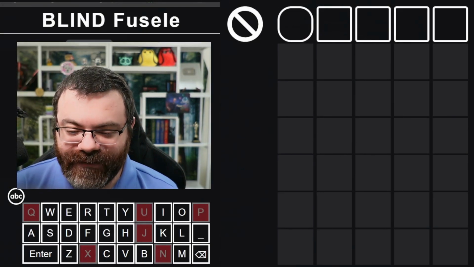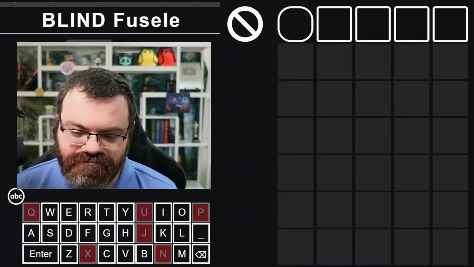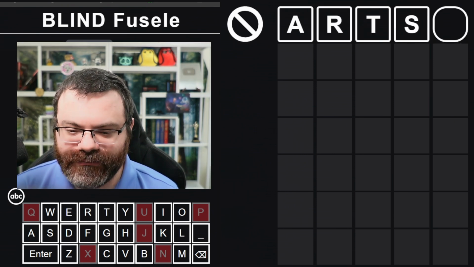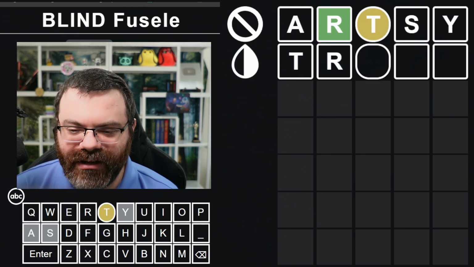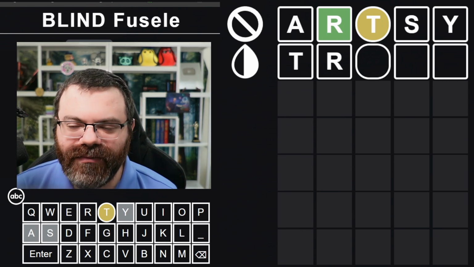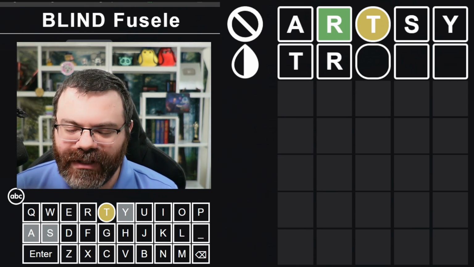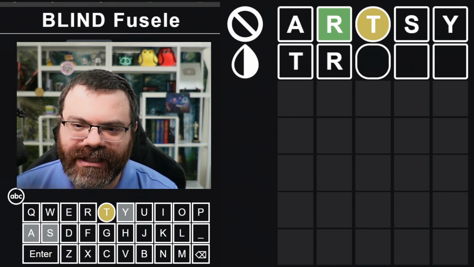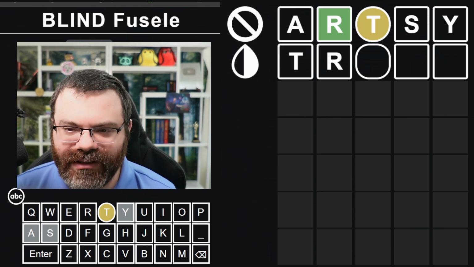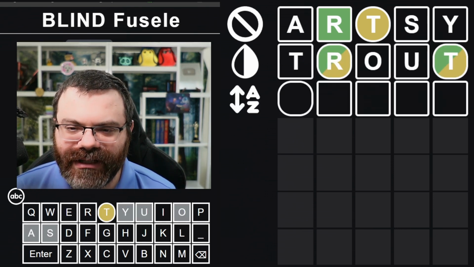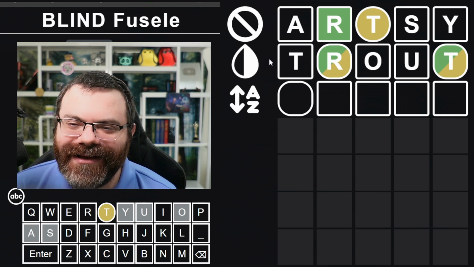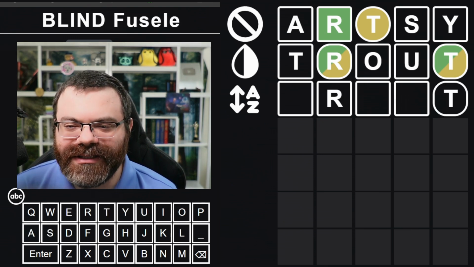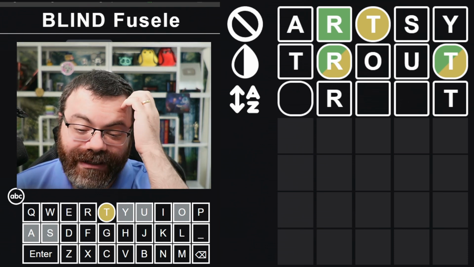All right, let's do the blind Fusele. Let's start with artsy. Why not? Okay, R is second, so probably TR, and then we're not going to learn whether our letters are yellow or green. We're just going to get ambiguously yellow-green. But let's do trout. See if there's two T's in the word. Interesting. So we actually have to end in T. We know that because there's no way these two color this way unless this is green. So this is the R, this is the T. So we actually managed to get some info out of that.